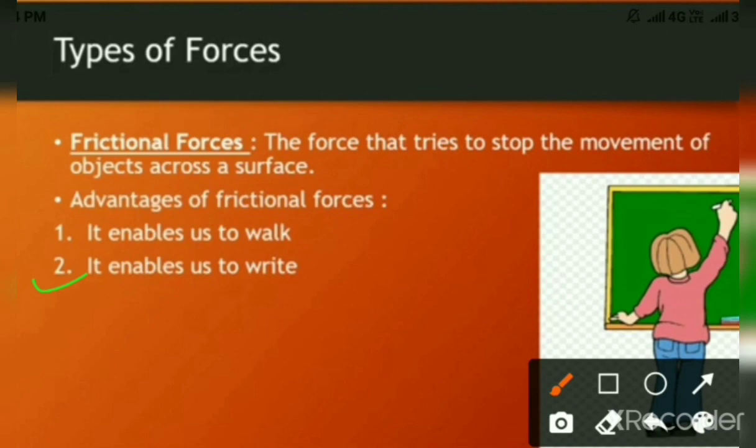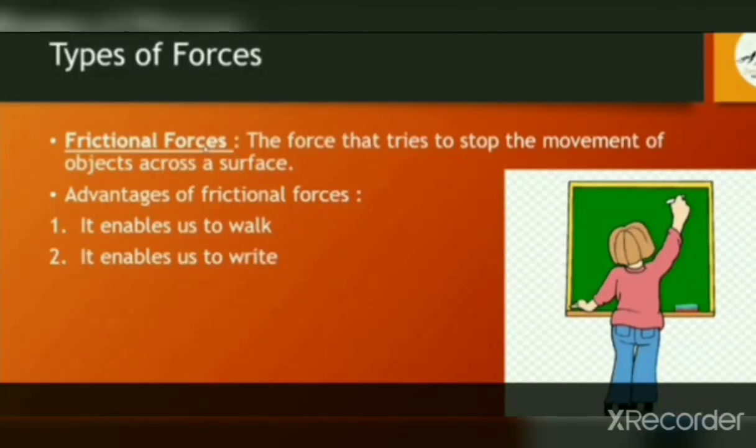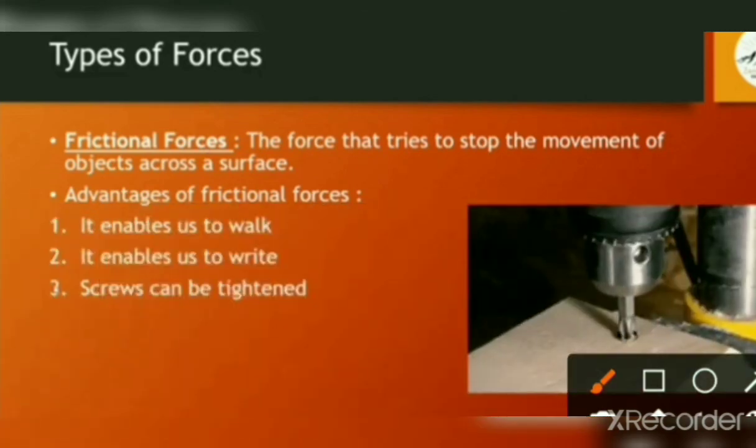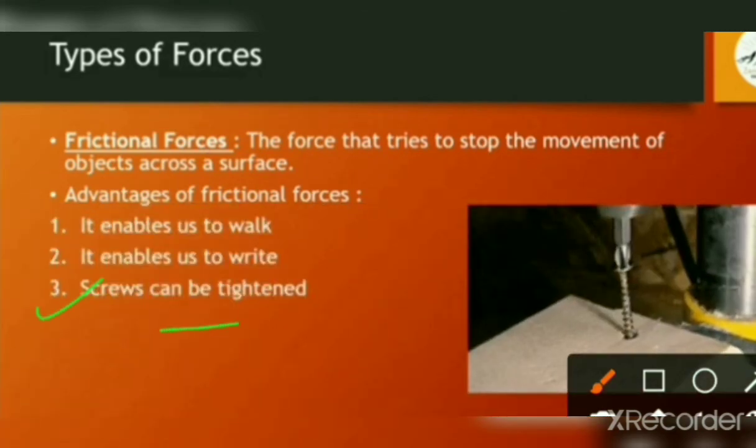In the game of carom, players spread fine powder on a board. This makes the board slippery and the striker then moves easily because there is less friction. Next advantage is that screws can be tightened. Okay, due to frictional forces, screws can be tightened.